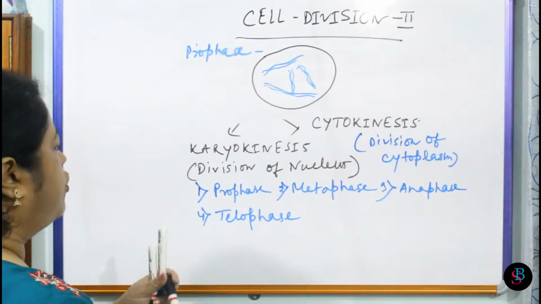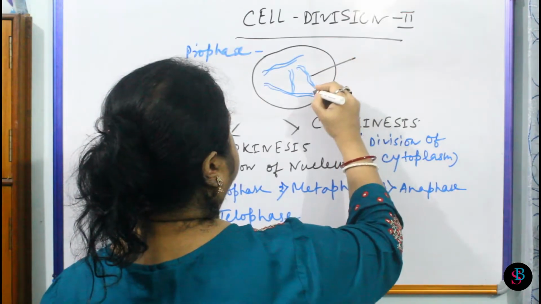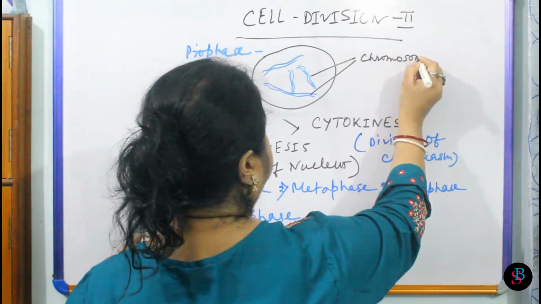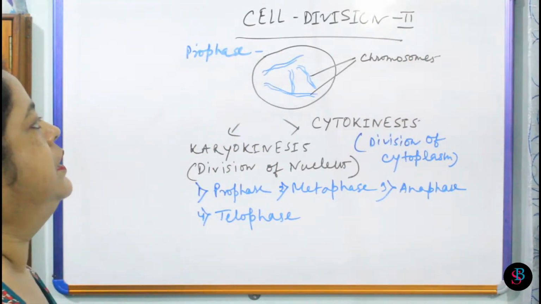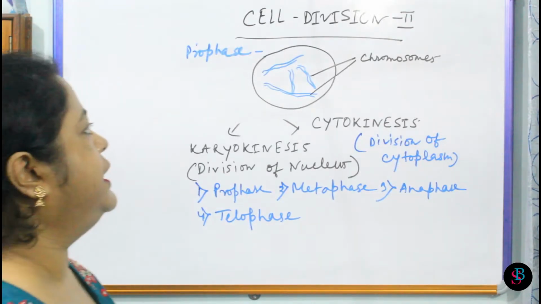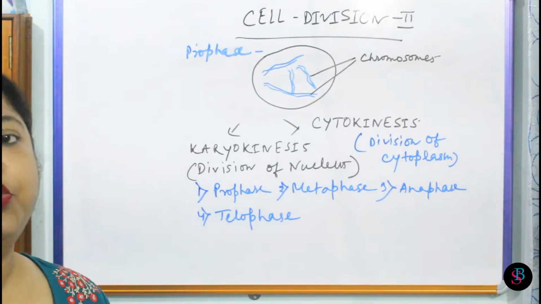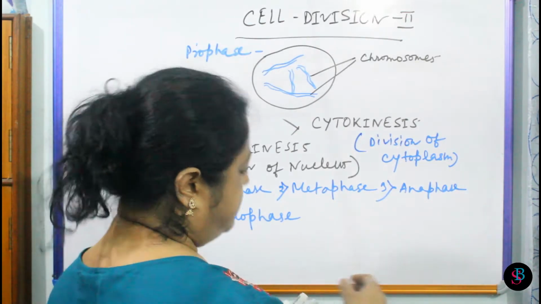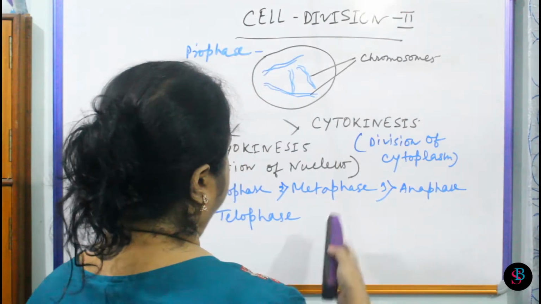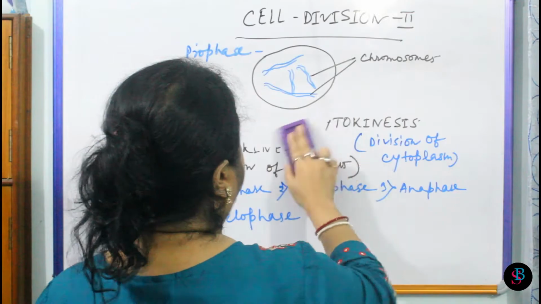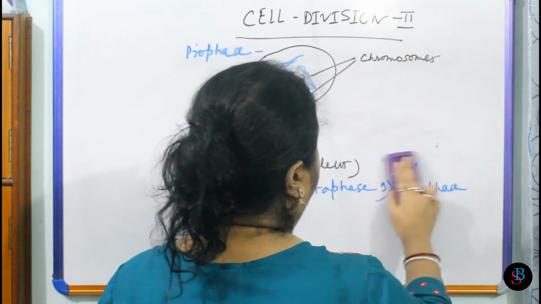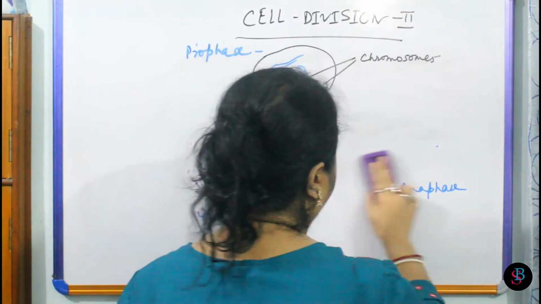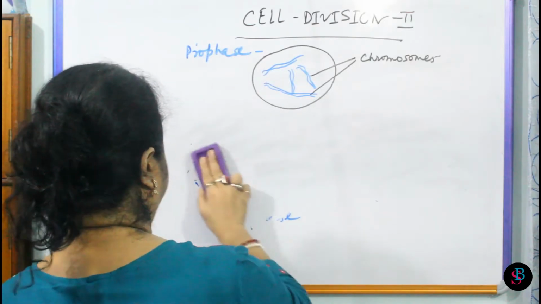All the chromosomes are different here within the nucleus. But with this, the nuclear envelope and the nucleolus are both gradually disappearing. The nuclear envelope is drawn very prominent here, but it will not be so prominent; it will gradually fade.